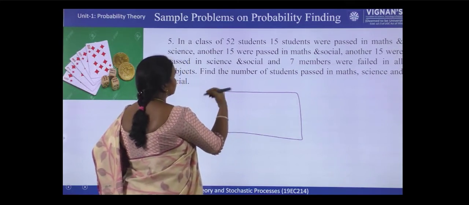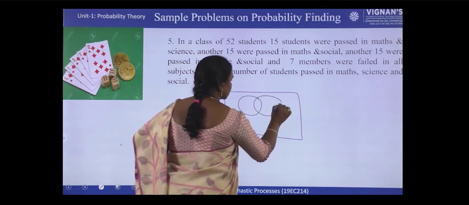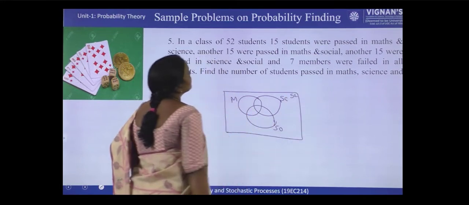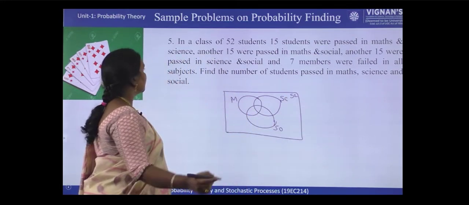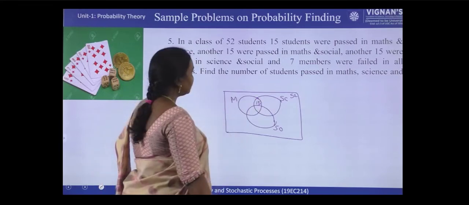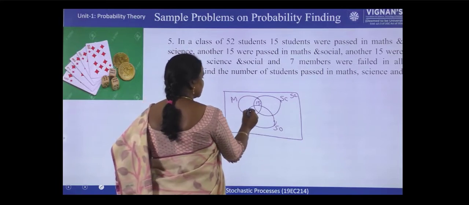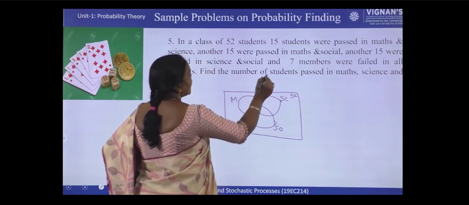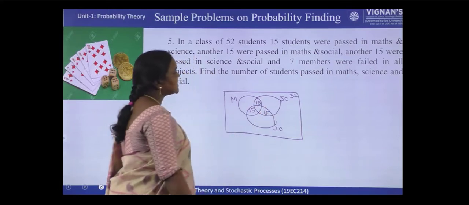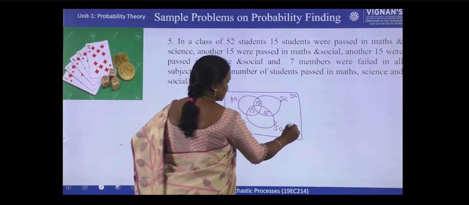Here, in total how many subjects were there? 3 subjects: maths, science, social. So the class strength is 52, right? 15 students passed in maths and science, so the maths and science common area is 15. 15 passed in maths and social, so here 15. And another 15 in science and social, so here. And 7 members failed in all subjects.